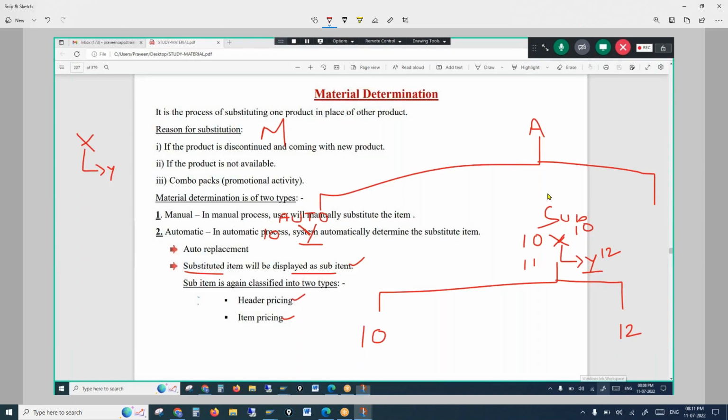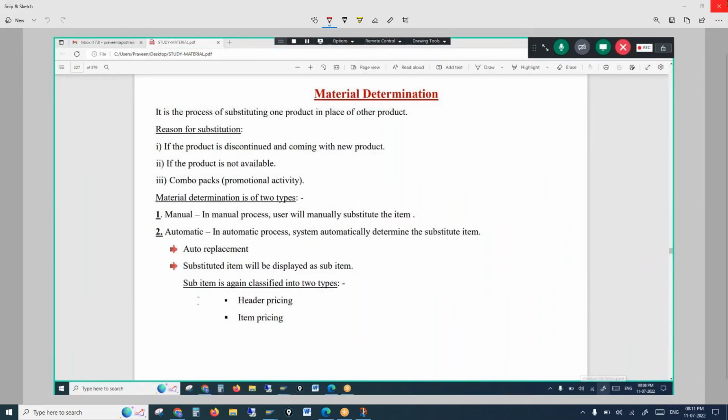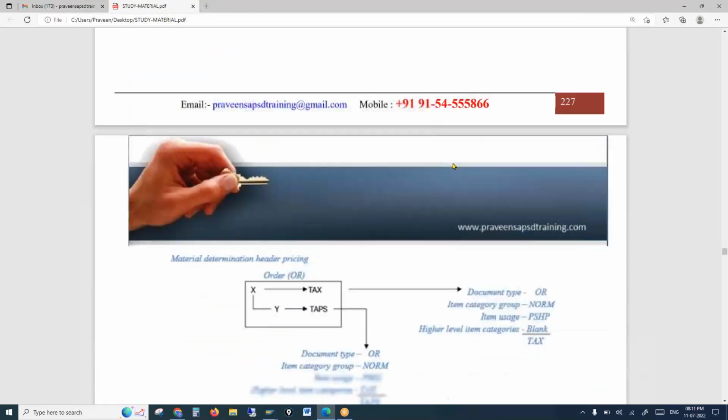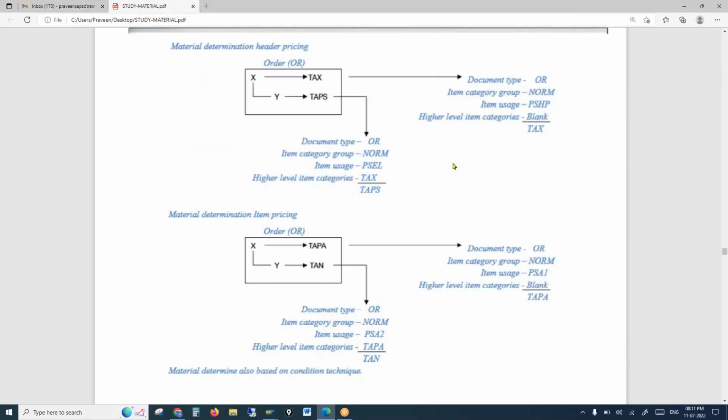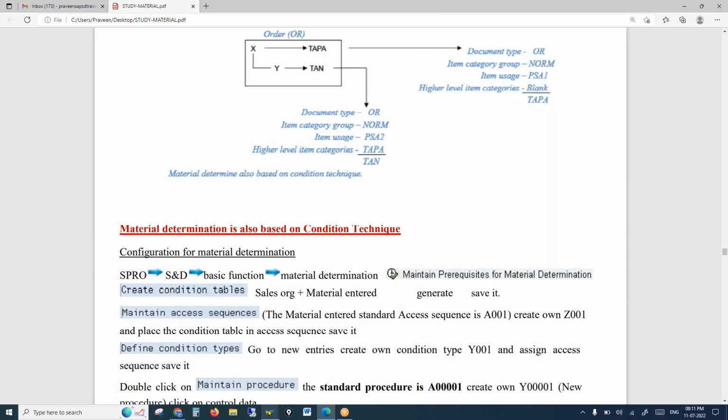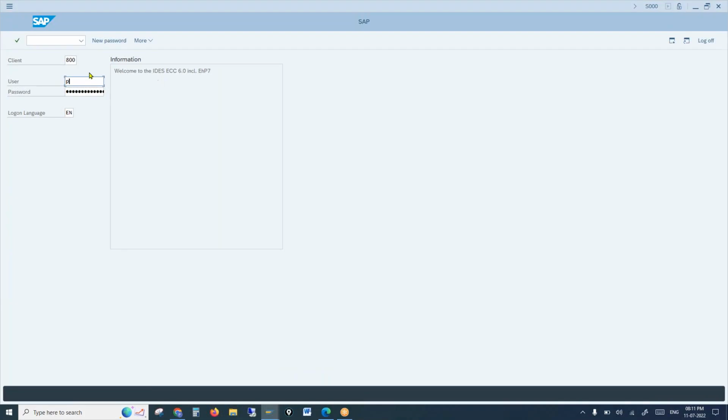So material determination is classified into these kinds, and material determination works on the condition technique concept. Material determination has item category determination as well, a very important item category determination, which we already know, and it's already there in the study material as well. The item categories the system will pick are TAX and TAPS, TAPA and TAN, right? So let us configure this and see in the system how it will show. Let's go to the configuration and see how this works.